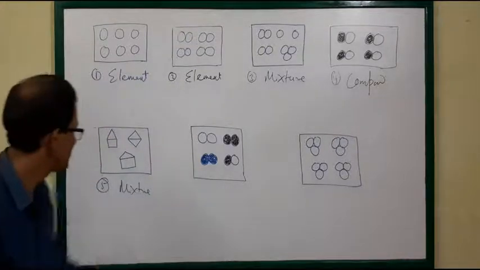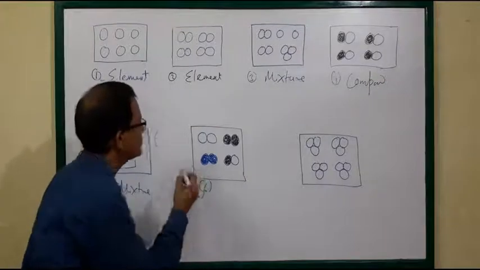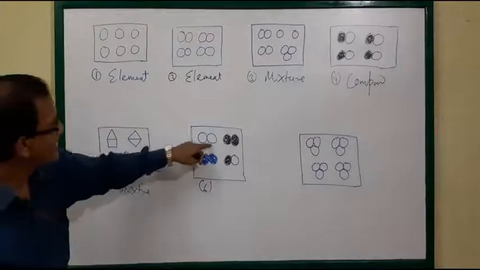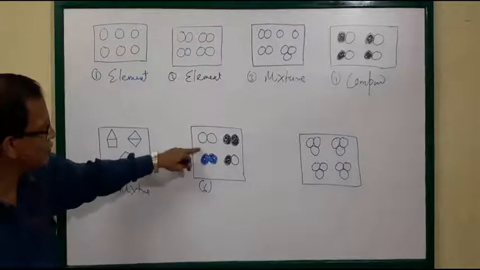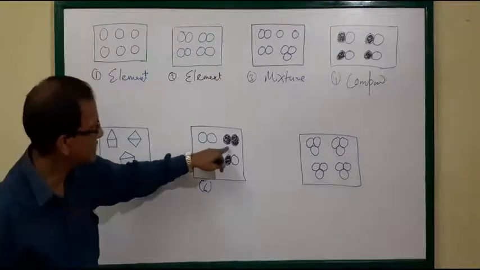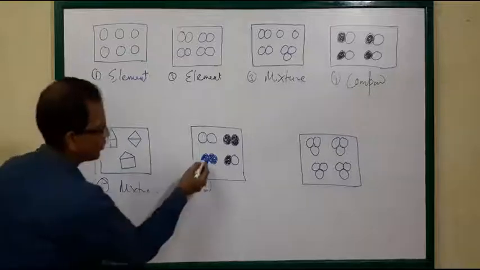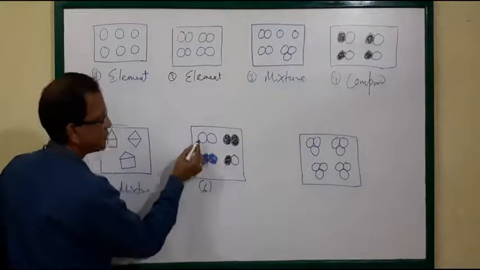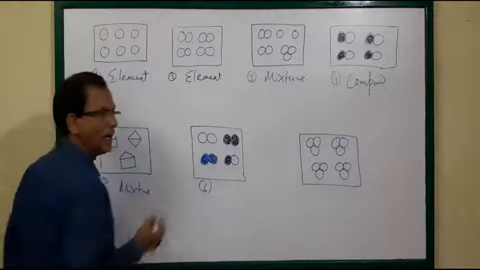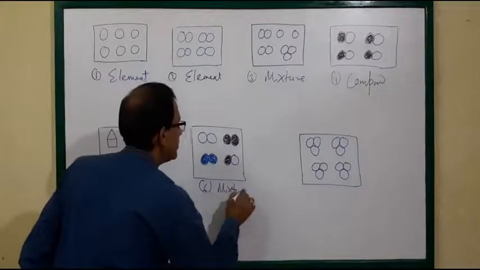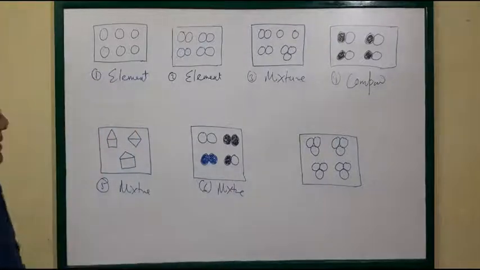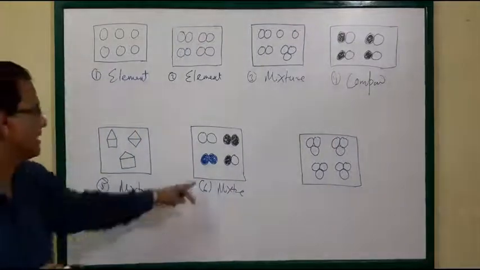Then come to the sixth one. See the composition. These 2 atoms are not the same, and this is also different. This is a blue sphere, this is black, this is white, black and white. So it is a mixture. Any different type of substances mixed, that's why it is a mixture.